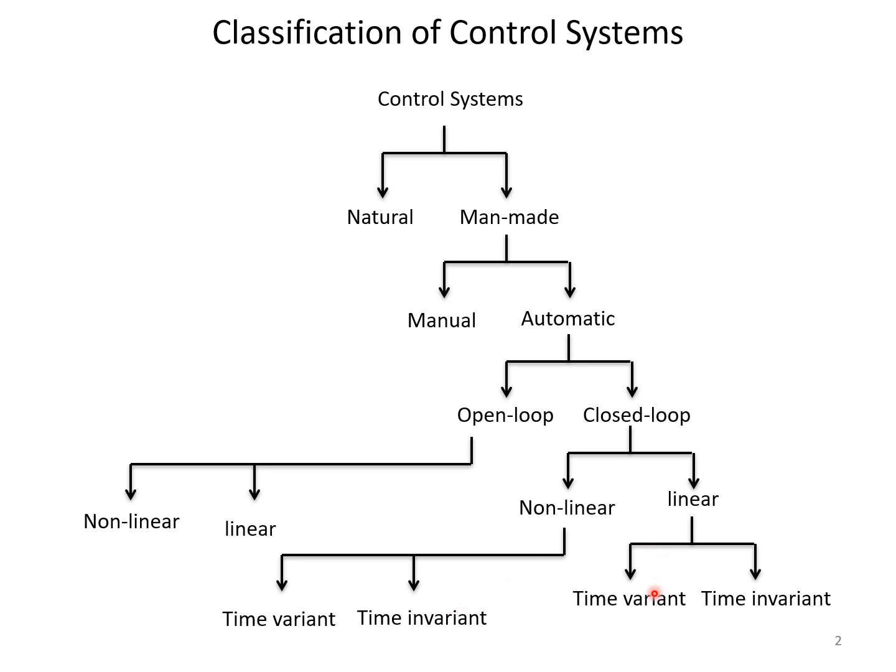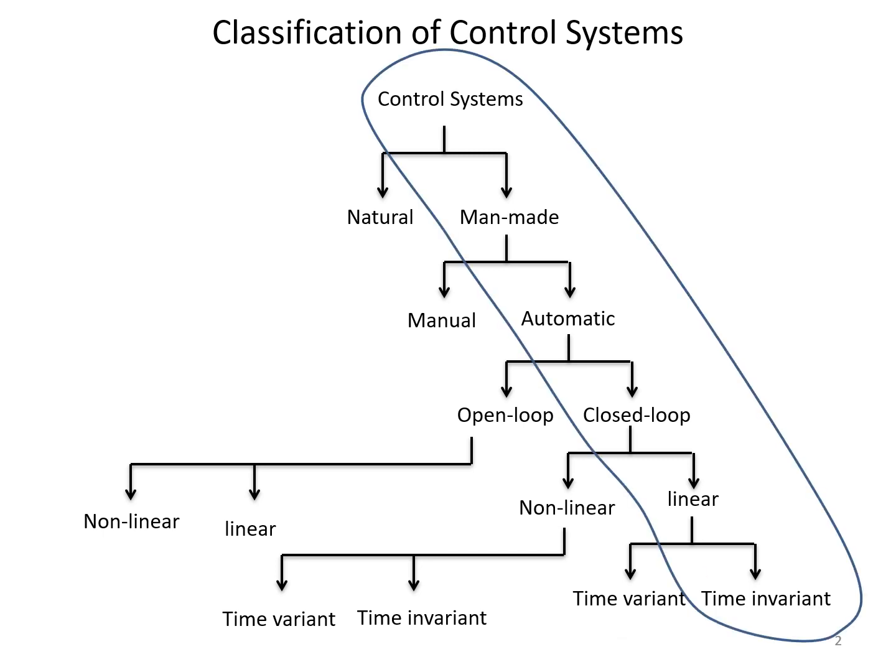And similarly, linear control systems are also classified as time variant and time invariant. So the systems which are man-made, automatic, closed loop, linear and time invariant are termed as LTI control systems. LTI stands for linear time invariant control system. So let's take up this group of control systems one by one with examples.